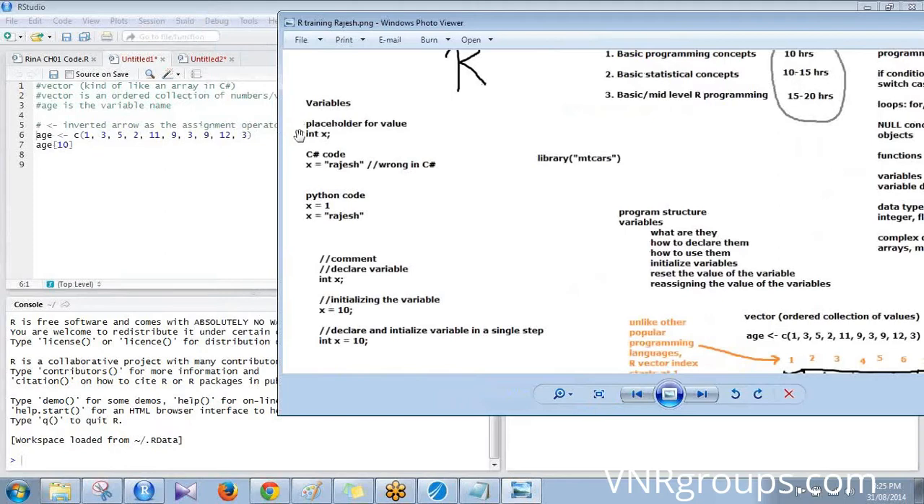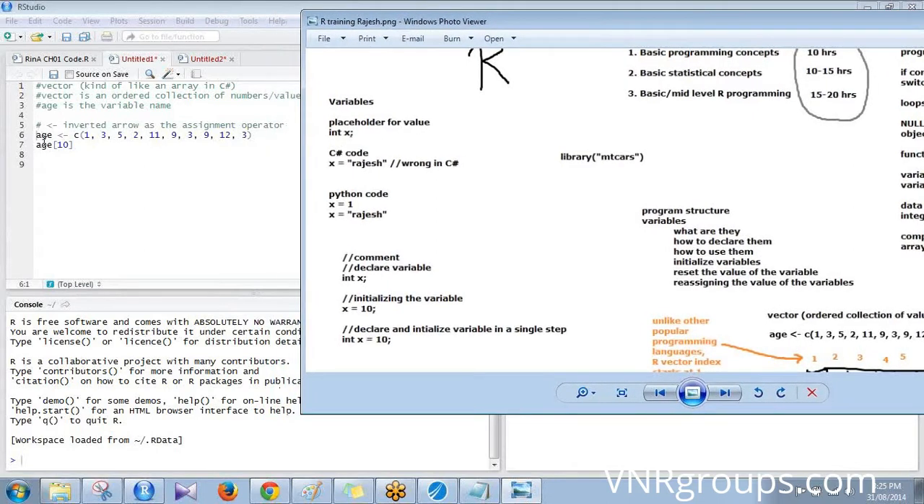Here you are declaring a simple integer in C sharp, whereas this in R is called a vector. I will get to what a vector is. We'll do that next week. Mostly, if you have time, we'll do that today, or else we'll take it next week. Just understand the difference here. All right. Now let's look at what else.